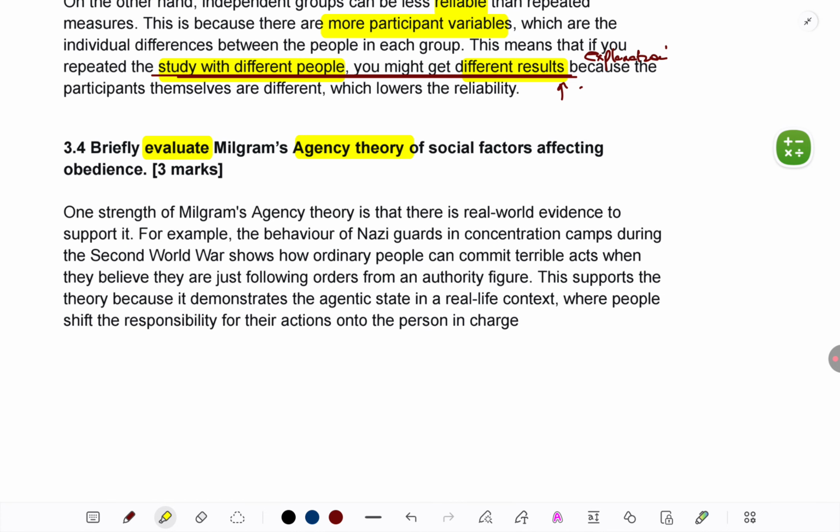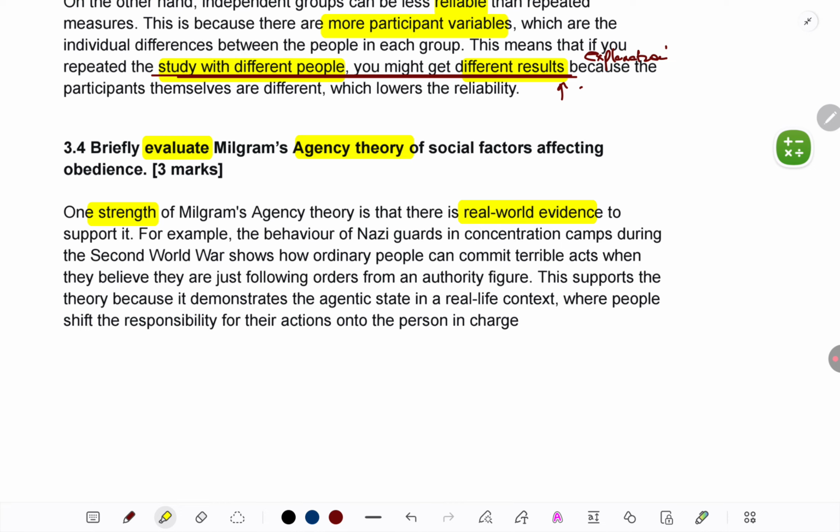Superficial points, whether you take 1 or 10, will not get you marks. Supposing you're thinking, let me list five strengths and weaknesses, so I'll get more marks because I'm getting five instead of one. That's not going to get you marks unless you're able to show your understanding of it. And even in one point, you can show understanding, like I'll show you just now. As such, Milgram's agency theory has many strengths and weaknesses. I'll show you the strength and I'll tell you one possible weakness also, if you want to take that instead, or if you want to take that with this.